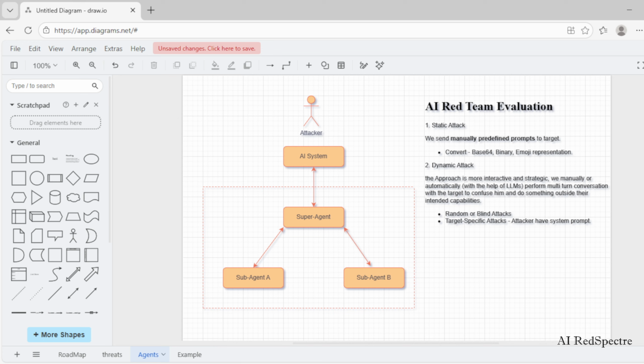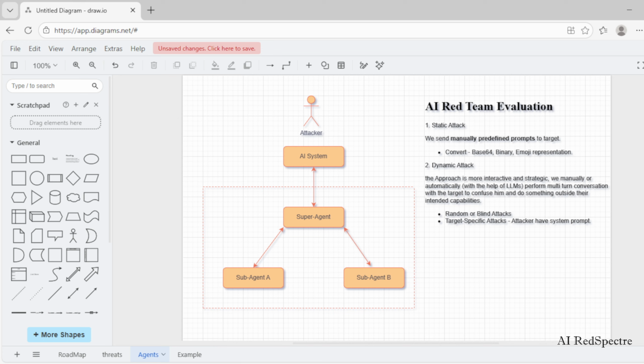Using this information, we perform a multi-turn attack with the help of LLM model goal-oriented attacks to closely observe how AI behaves under informed and precise adversarial pressure. This is the fundamental way AI red teams evaluate the real world robustness, safety, and trustworthiness of AI systems.